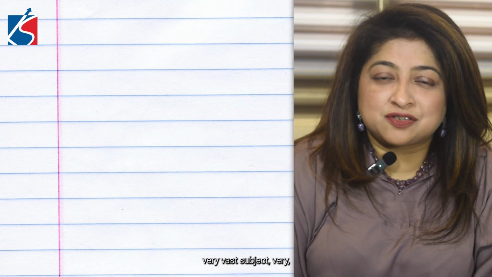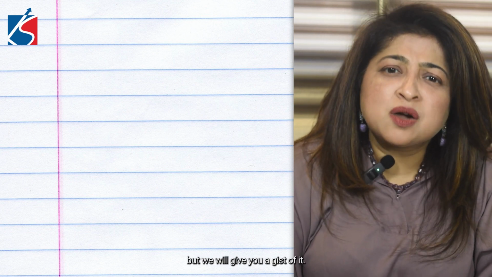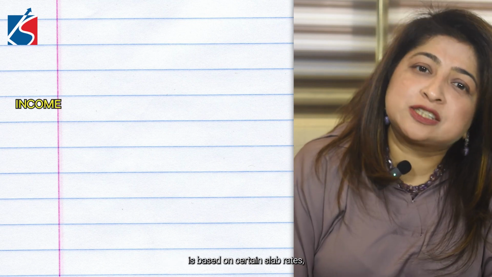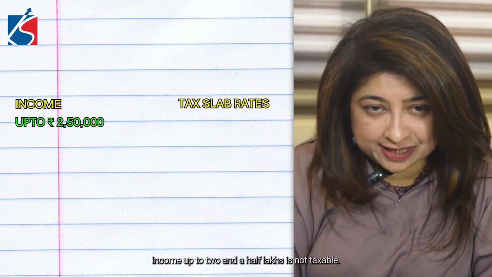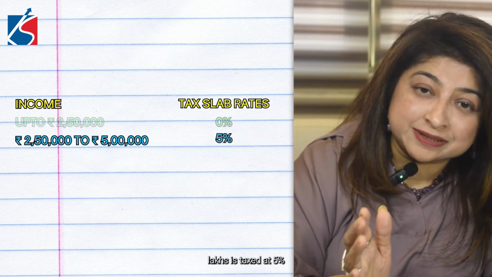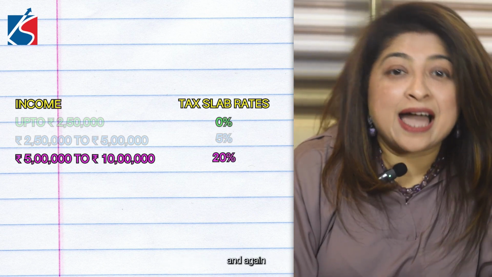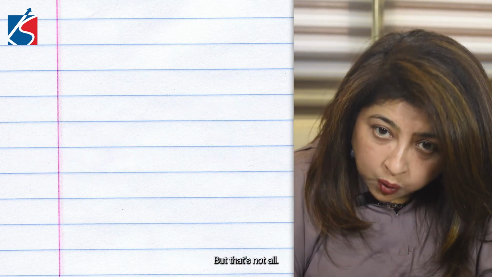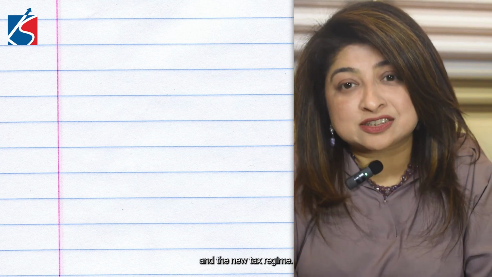Now, friends, tax is a very vast subject, very difficult to cover in just one or two videos, but we will give you a gist of it. Tax on salary or income is based on certain slab rates. Income up to 2.5 lakhs is not taxable. Income above 2.5 lakhs up to 5 lakhs is taxed at 5%. Income above 5 lakhs and up to 10 lakhs is taxed at 20%. And income above 10 lakhs or so is taxed at 30%. But that's not all. There's also a difference between the old tax regime and the new tax regime.